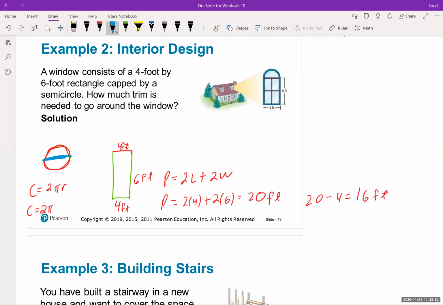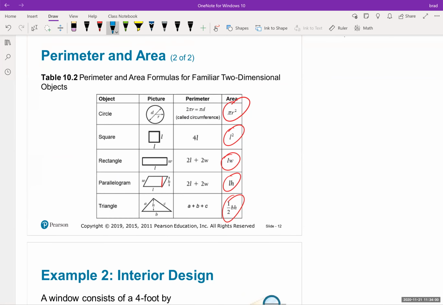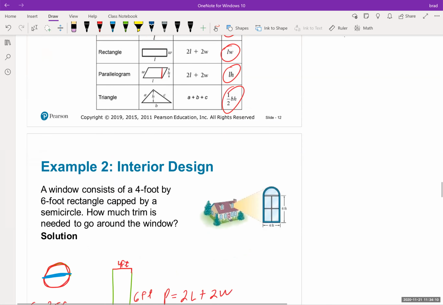That distance there is the diameter, okay? So, actually, let me see if we can use their formula. I bet they use pi times d. If you're given the diameter, you can use pi times d. If you're given the radius, you can use 2 pi r. Since we were given the diameter, let me come back here real quick.